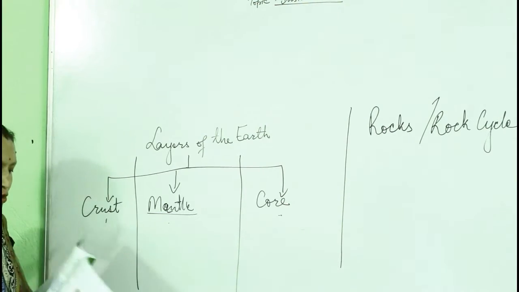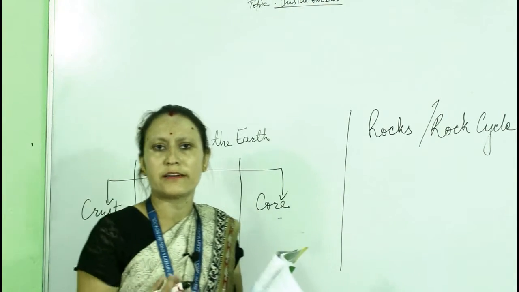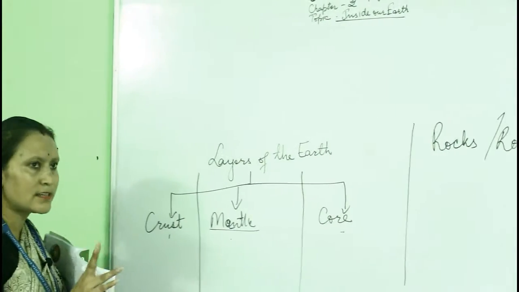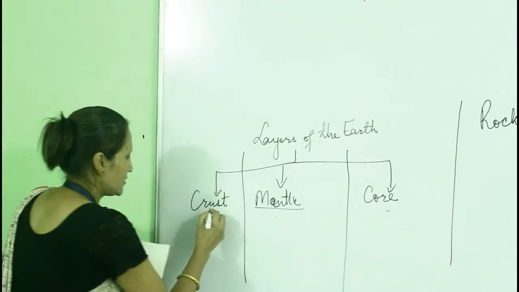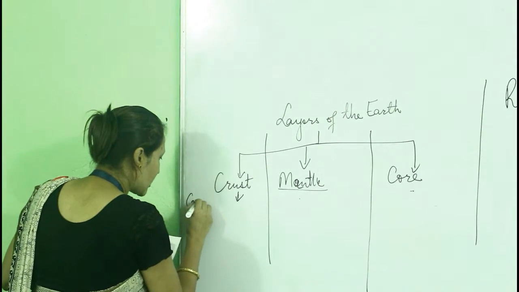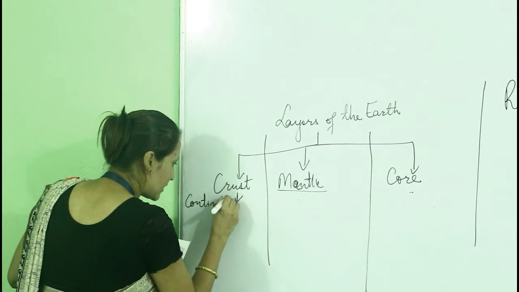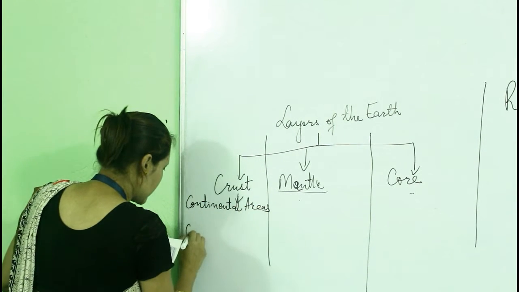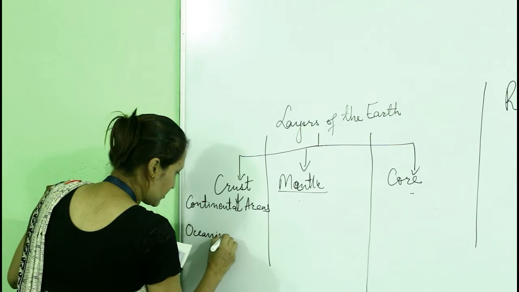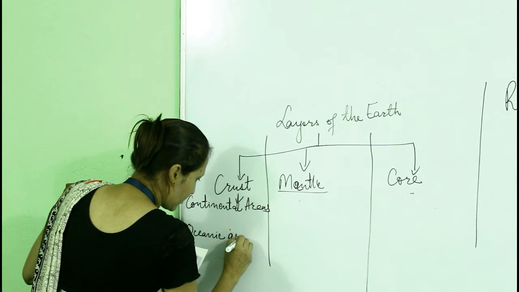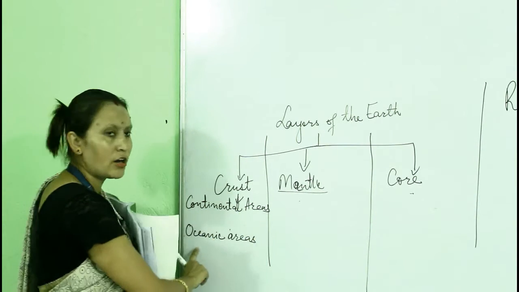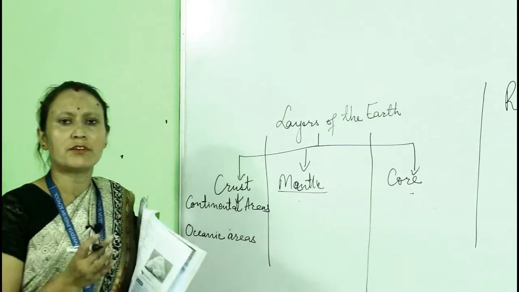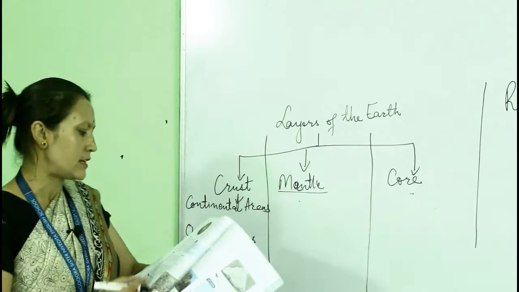Now crust. What is crust? Crust is the outermost layer of the earth, the hardest one. And it consists of two different areas: continental areas and oceanic areas. Or we can say continental crust and oceanic crust. Clear? Crust is the outermost covering of the earth, the uppermost layer.